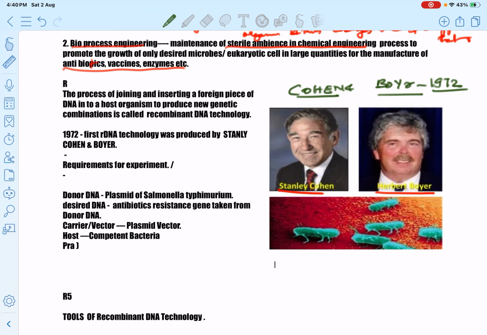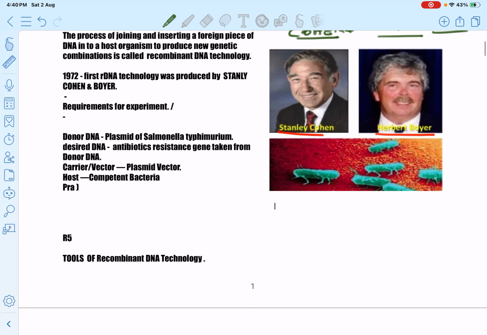The first step of our DNA technology is the isolation of donor DNA. Then, in this donor DNA fragment, we have to cut a small piece of desired DNA that is responsible for the production of that desired character.